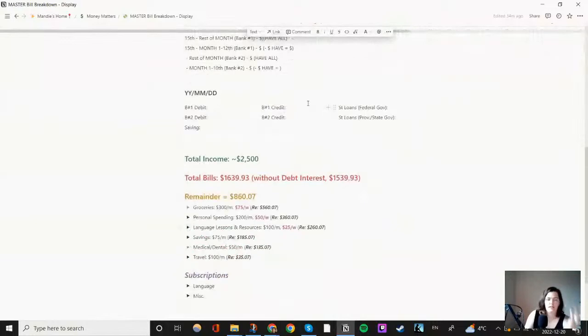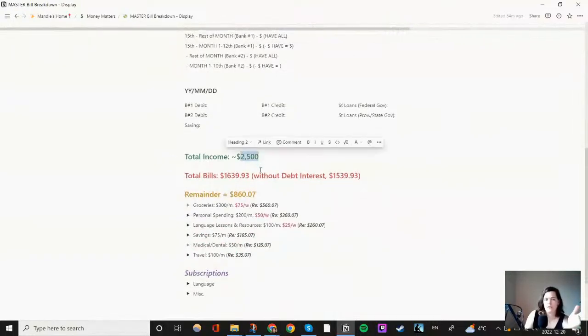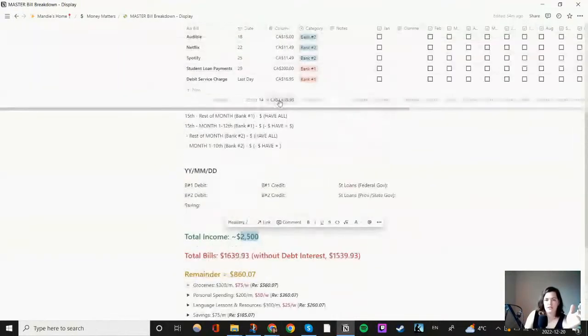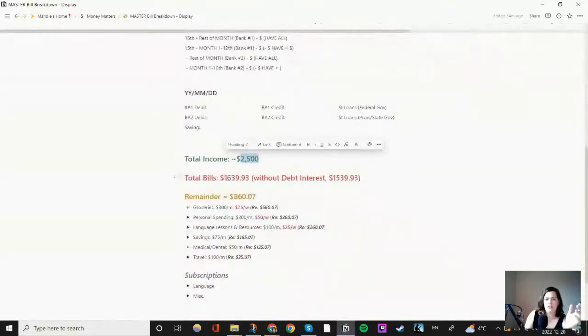But yeah, so basically in this example, let's say your total income is 25,000, and your total bills, which you see from here, you minus that off. And then I always like to see how much it's going to be without debt interest. So after you pay your monthly credit card, if you're like me, you have a little bit more debt than you'd like to. You can see, okay, the faster I pay off my credit card, the cheaper my bills are going to be. And then you have your remainder amount.